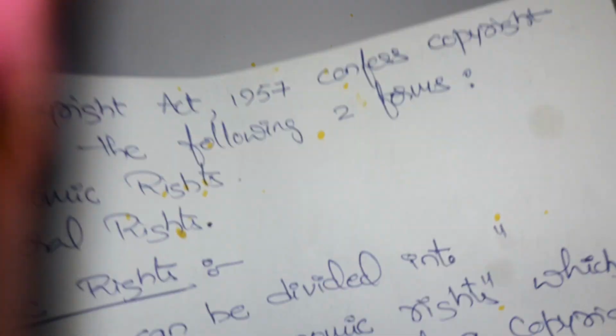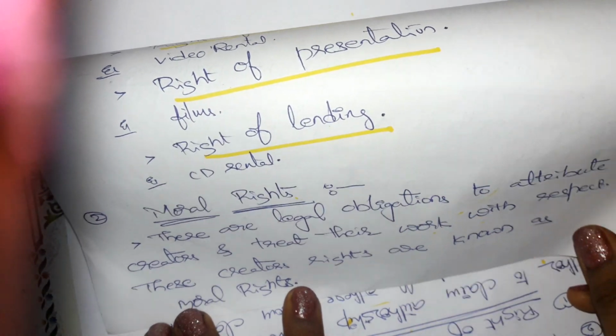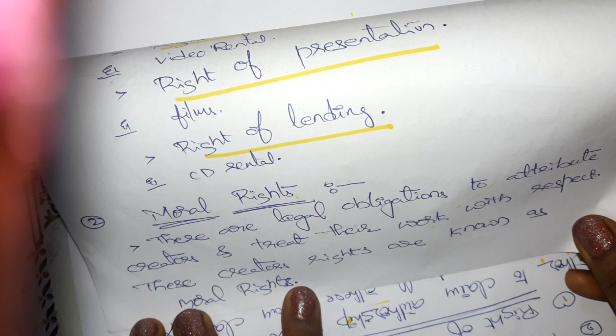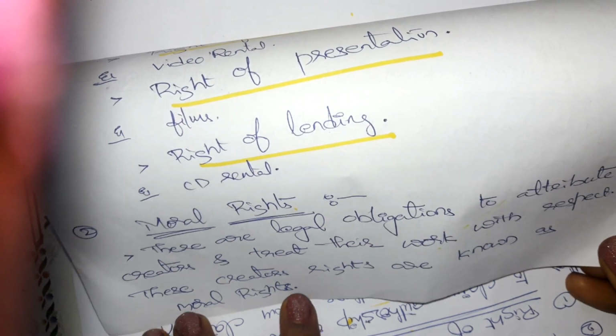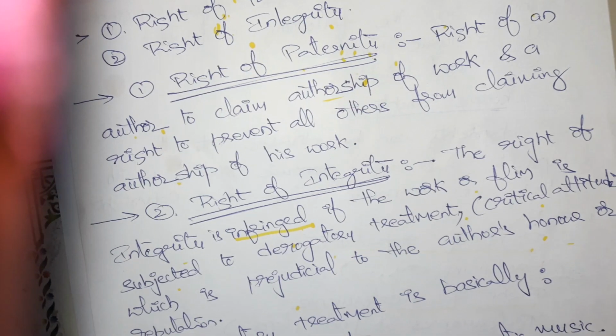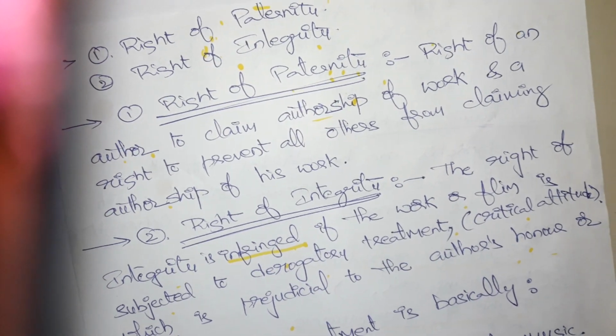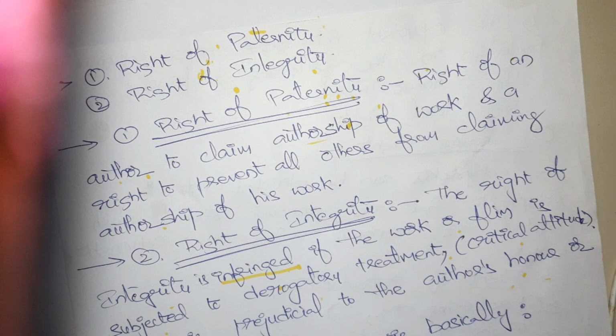Moral rights are legal obligations to attribute creators and treat their work with respect. These creators' rights are known as moral rights, which means we should respect the author's work. That comes under the moral rights. Moral rights are again classified into two categories: right of paternity and right of integrity. Right of paternity means only the author claims the authorship of a work, and no other person should interfere in the authorship of the work. That comes under the right of paternity.